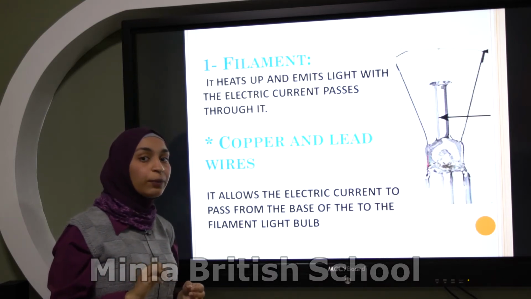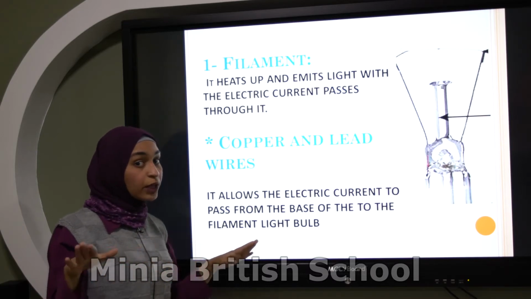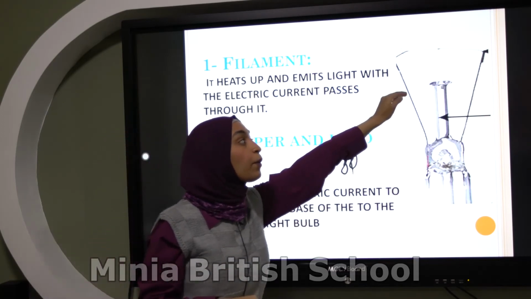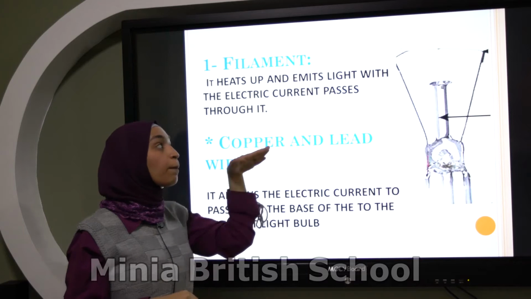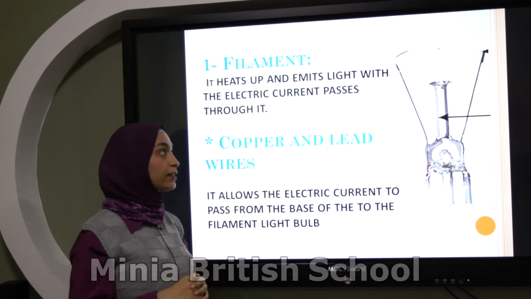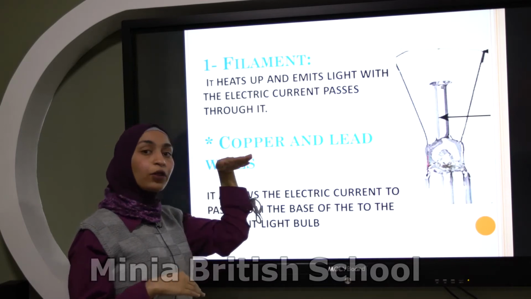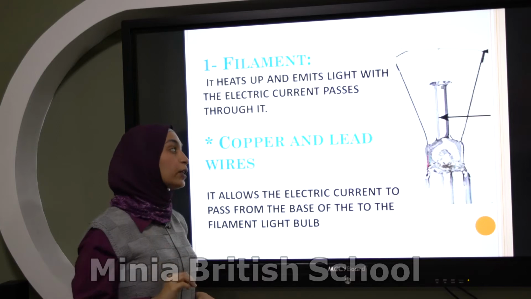What is the meaning of emit? It gives. It gives light. When? All the time? No. When the electric current passes through it. Again, when the electric current or the electricity passes through the filament, it can emit light.